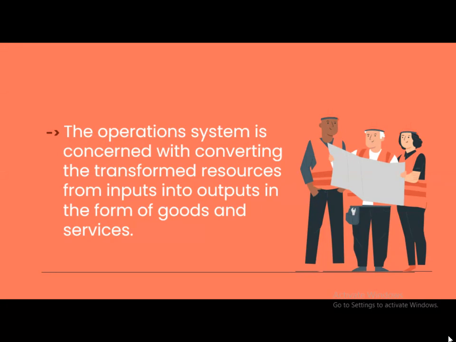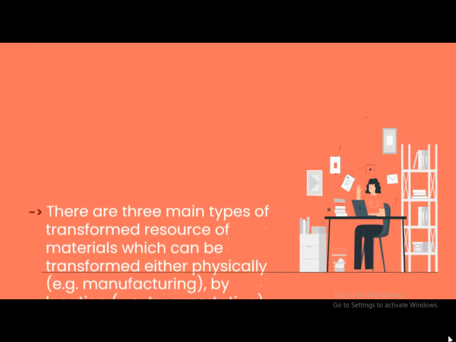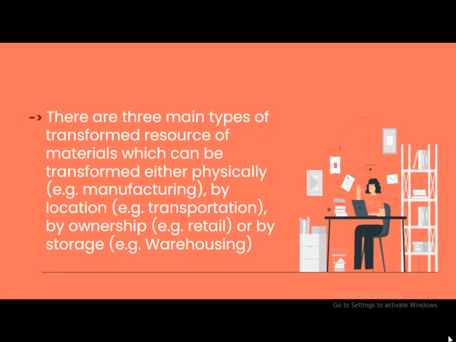Operation system is concerned with converting the transformed resources from inputs into outputs in the form of goods and services. There are three main types of transformed resources, of materials, which can be transformed either physically, that is in the case of manufacturing, or by location, that is in the case of transportation, or by ownership, that is in case of retail, or by storage, that is in the case of warehousing.